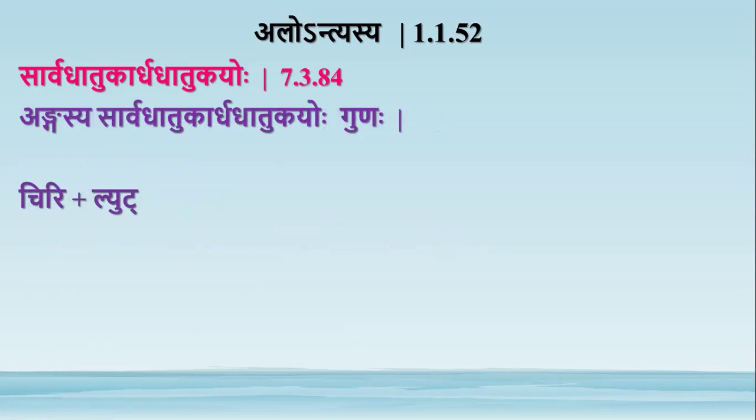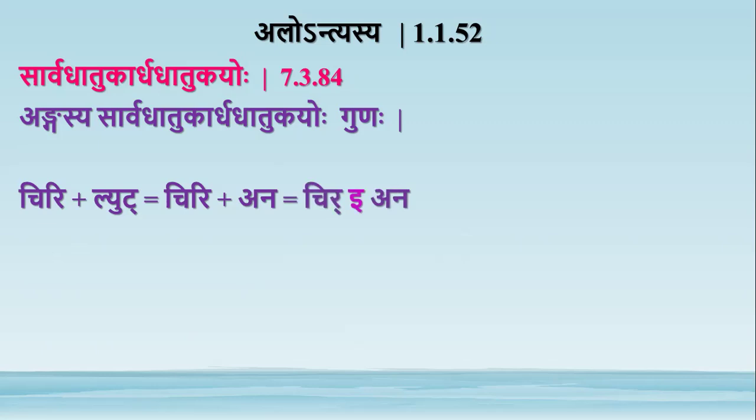Consider this example chiri plus lyut. Here lyut is a krut pratyaya and it is an ardhadhatuka pratyaya. So this takara and lakara are it, so only u remains and u gets converted into ana by the sutra yuor anakau. So we have ana here, chiri plus ana.